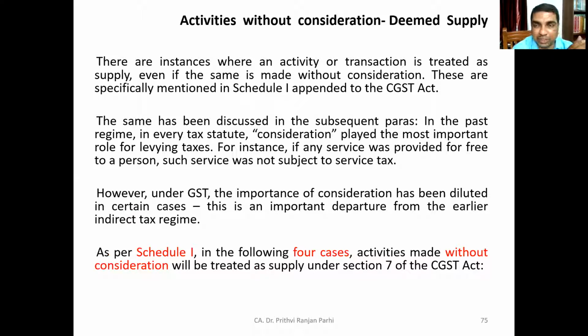Supply should be made for a consideration, and we also know supply should be made in the course or furtherance of business. But there is a list of transactions or activities where even if consideration is not involved, they will still be treated as supply. These supplies are included in Schedule 1. In fact, there are four situations where even if consideration is not there, it will still be treated as supply.